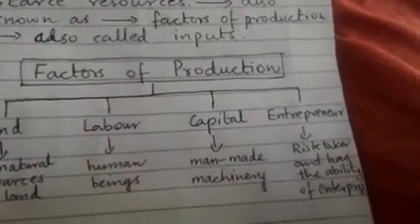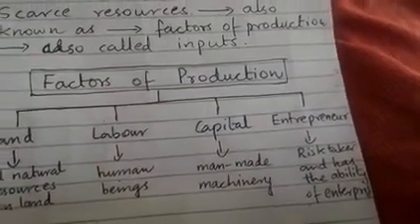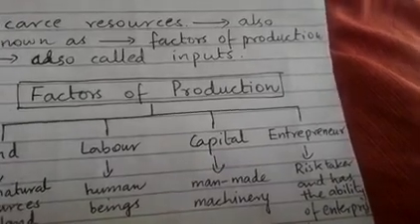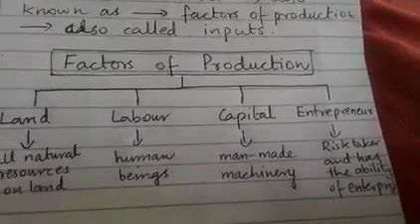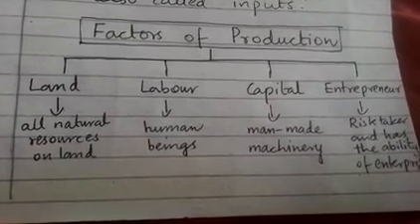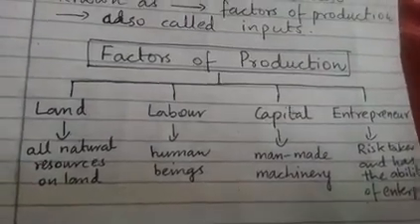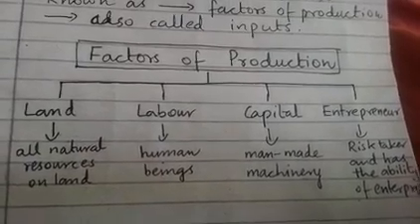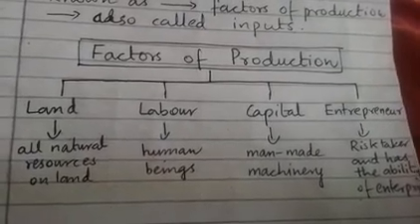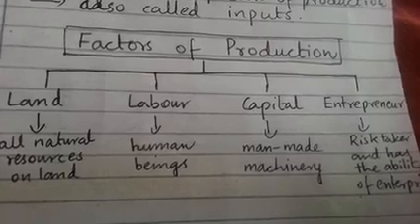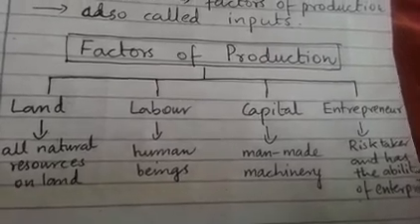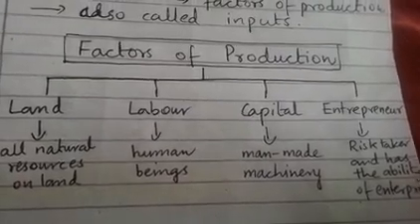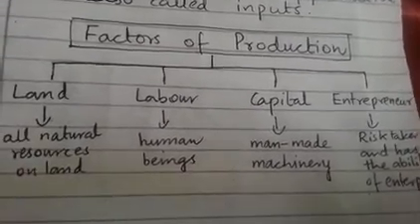The next and the last factor of production is the entrepreneur. Entrepreneur is the businessman or the risk taker who combines the other 3 factors of production, that is land, labor and capital, in order to produce a good or a service. For example, an entrepreneur wants to produce cars, so he will need land, a factory. You will need labor to work over there, the technicians, the scientists, and then you will need capital, the machinery which can assemble the car.